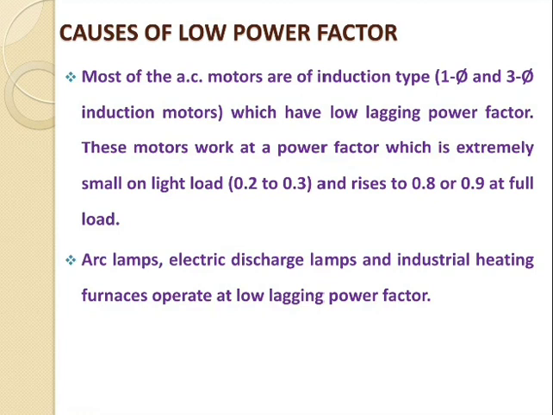Now we will go for the second one: arc lamps, electric discharge lamps and industrial heating furnaces operate at low lagging power factor. These are different kinds of equipment made of different kinds of coils, and whenever a coil comes into the picture, it is made of an inductor, and in inductors the current is lagging behind the voltage, and from that we say that the value of the power factor is less. So this is again one of the reasons for the low power factor.